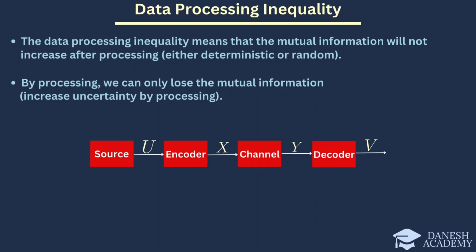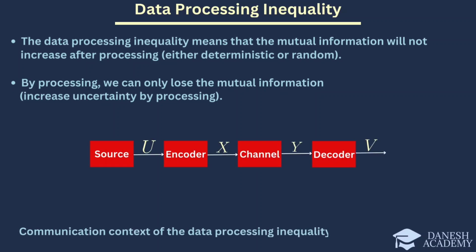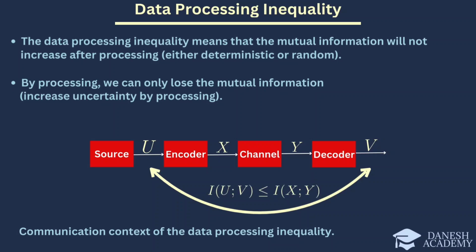The diagram illustrates this concept in the context of a communication system. We have a source U that is encoded into X, sent through a channel and then decoded into V. According to the data processing inequality, we have the equation as follows. This inequality shows that the mutual information between the source and the final output cannot exceed the mutual information between the variables at any intermediate stage.